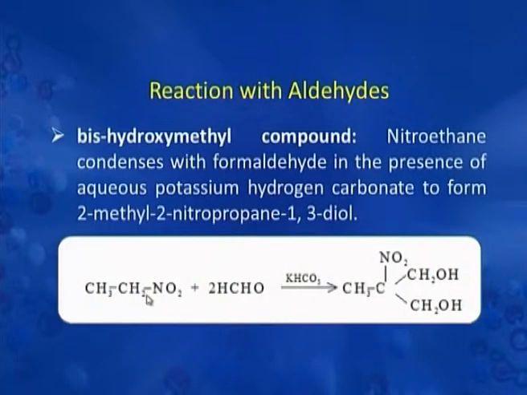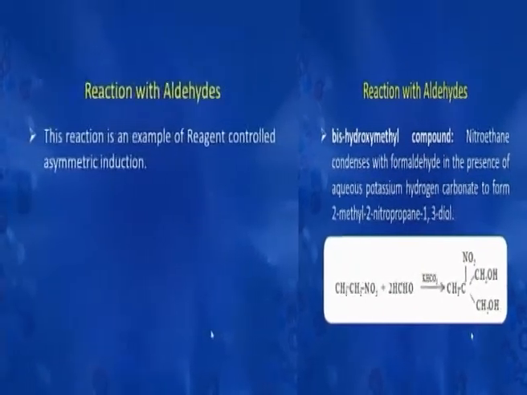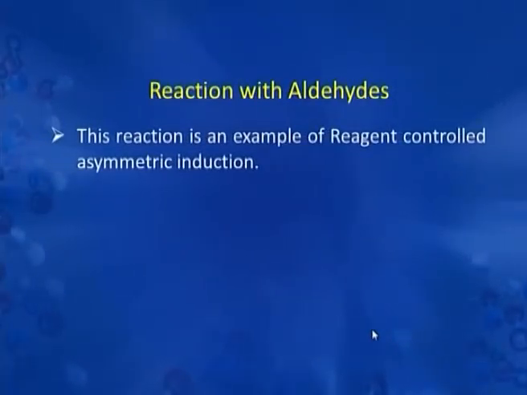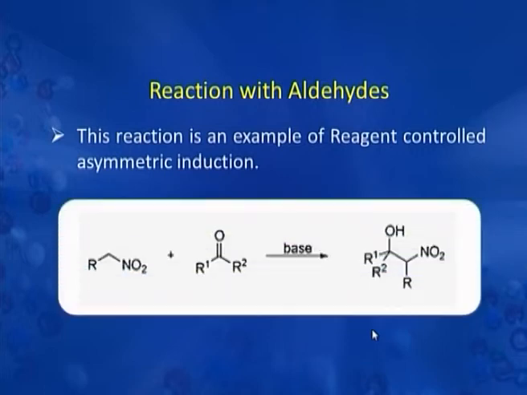When there is a reaction between nitroethane and formaldehyde, two similar aldol type condensations take place because we have here two alpha hydrogens. As a result, there is formation of 2-methyl-2-nitropropane-1,3-diol. This reaction is an example of reagent controlled asymmetric induction.